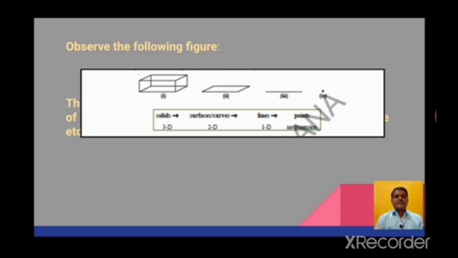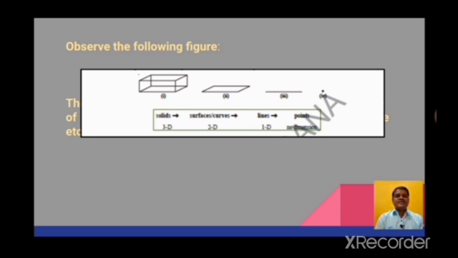These are called as fundamental terms of geometry. What are the fundamental terms of geometry? Surface or curves, then lines, then points. These three are fundamental terms of geometry.